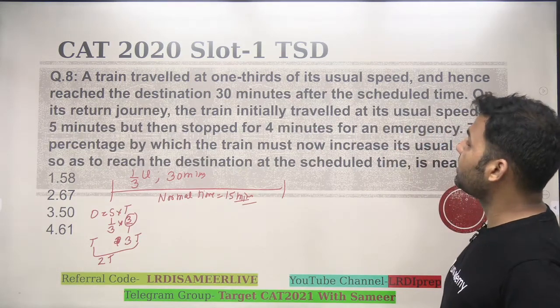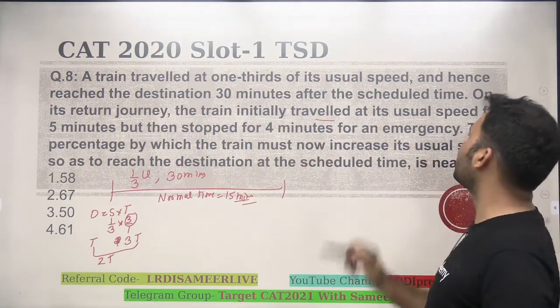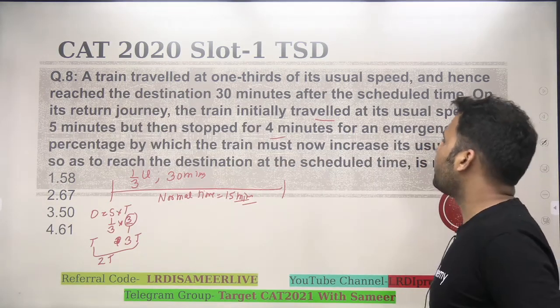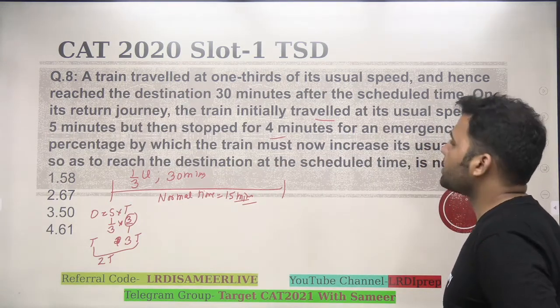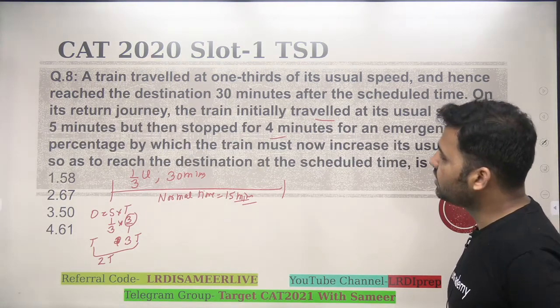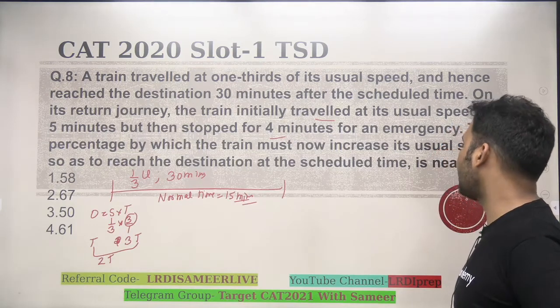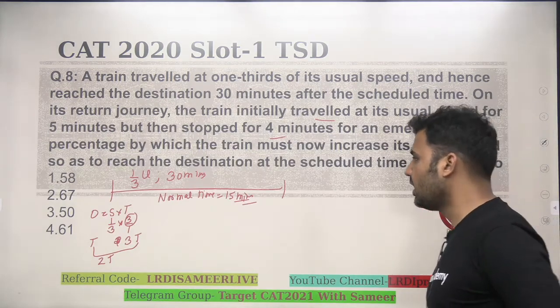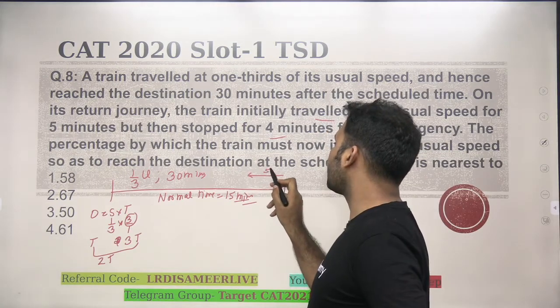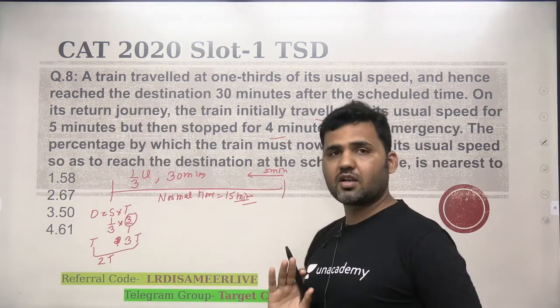Okay, now on its return journey, the train initially traveled at its usual speed for 5 minutes, but then stopped for 5 minutes for an emergency. The percentage by which the train must now increase its usual speed so as to reach the destination at the scheduled time is nearest to. So guys, when the train is going back, for the first 5 minutes the train is traveling at normal speed.